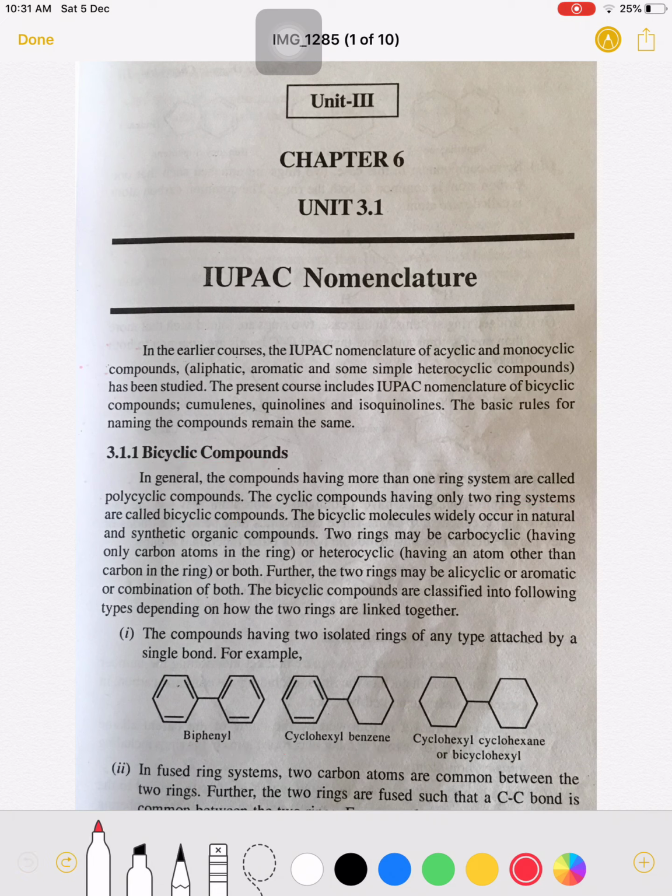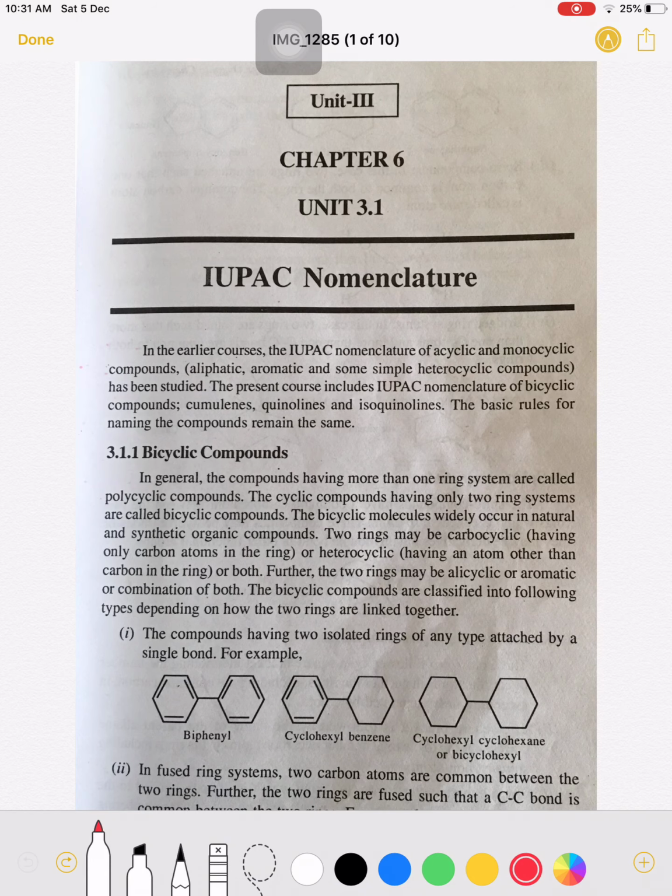Now in the case of biphenyl, these two rings are benzene, that is aromatic, but in the case of cyclohexyl benzene, one ring is aromatic and the other is alicyclic, and in the last example, bicyclohexyl, both the rings are not aromatic. So the biphenyl-type compounds may be aromatic or alicyclic.